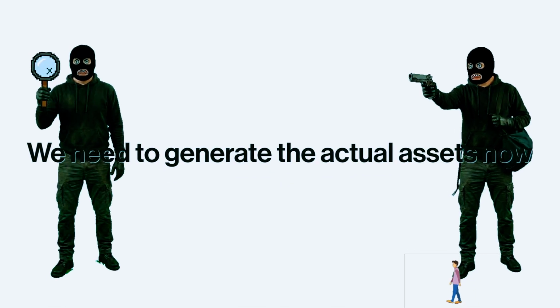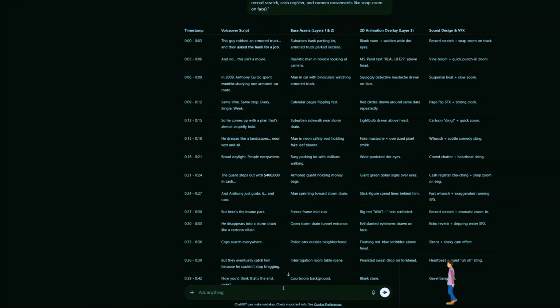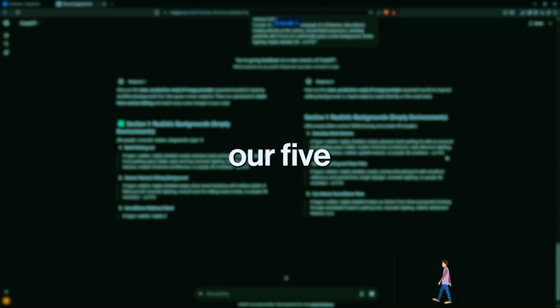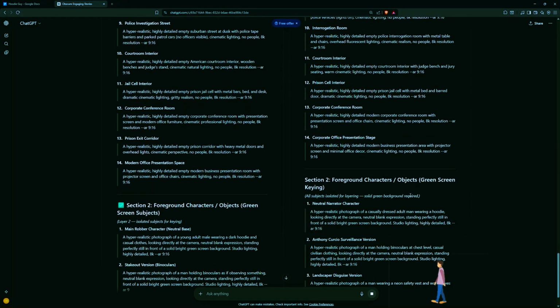We need to generate the actual assets now. I am copying my AI image creator prompt and pasting it into the exact same ChatGPT thread. ChatGPT analyzes our 5-column matrix and starts spitting out incredibly clean, ready-to-use image prompts.